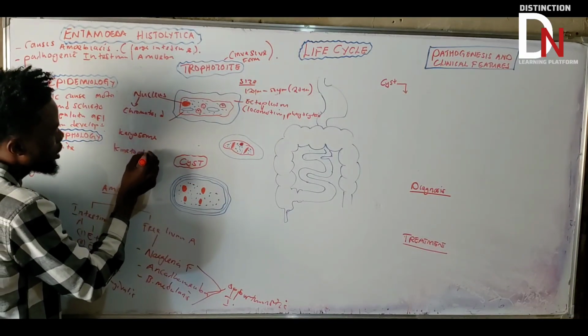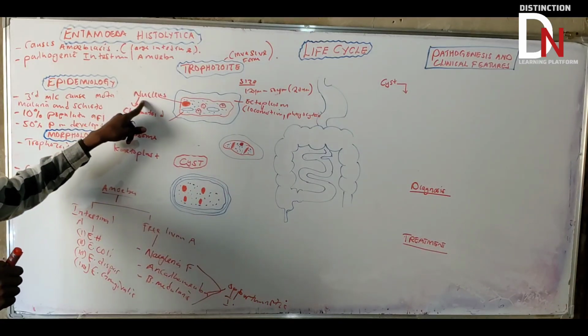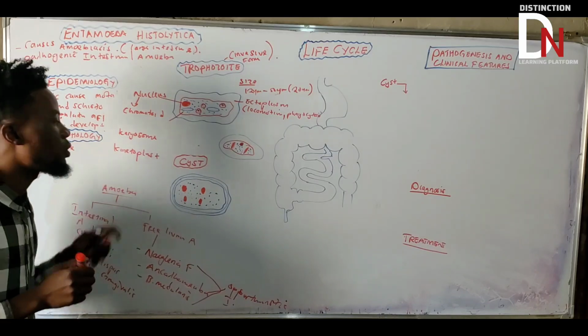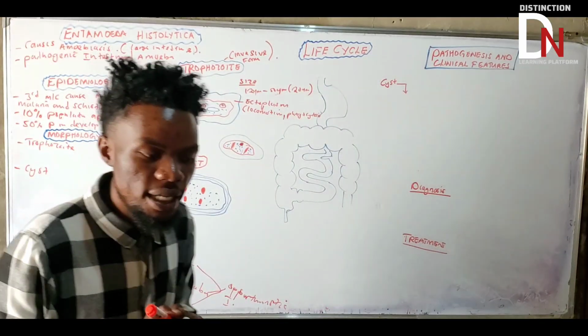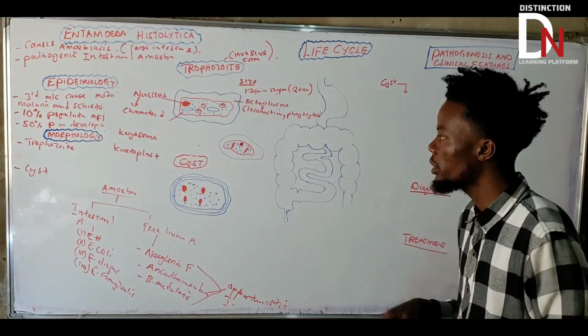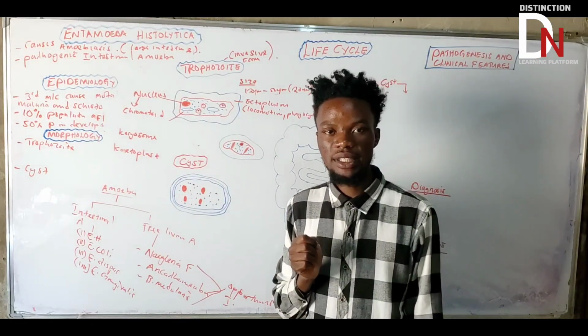Kinetoplast. Okay, we're going to be using this. If you talk about the nucleus, you need to know the words chromatoid, chromosome, and kinetoplast. If you understand these words, it will be very easy for you to understand. So now ask yourself, what is a chromatoid?